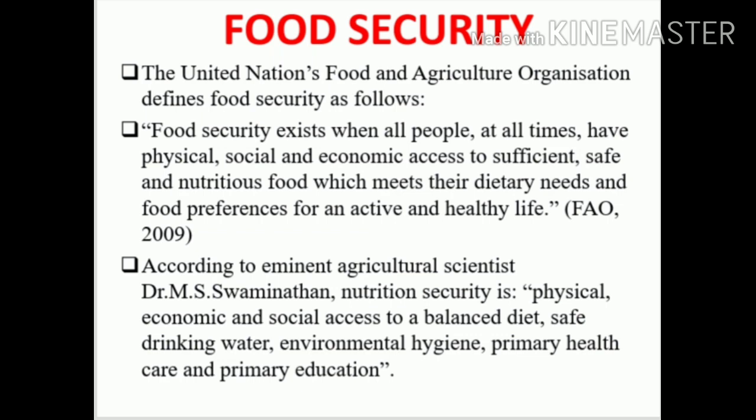Not only that, he adds safe drinking water and environmental hygiene, that is our environment should be clean and tidy, and he gives more importance to primary health care and primary education. Basically, you know it, those who have good education will be more concerned about their health and hygiene. So according to Swaminathan, nutrition security is based on safe drinking water, environmental hygiene, health care and education. That is about food security and nutrition security.